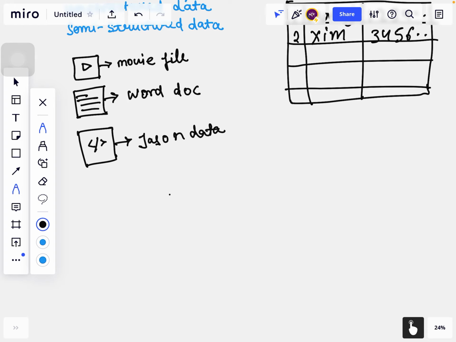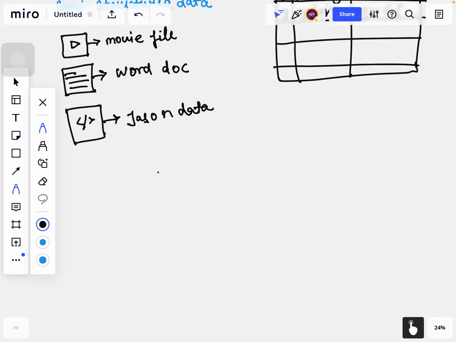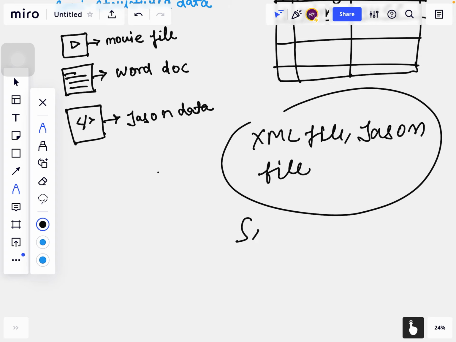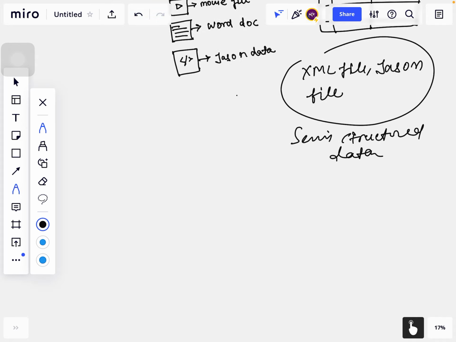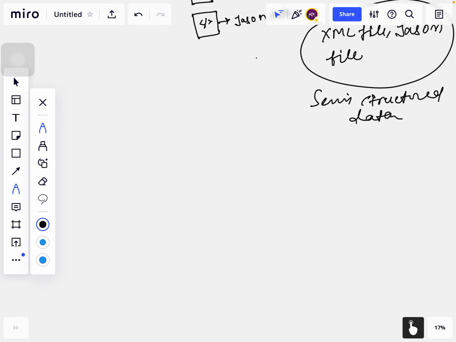The best examples of this are our XML files and our JSON files. This kind of data is known as semi-structured data.